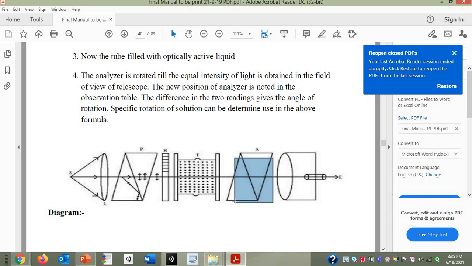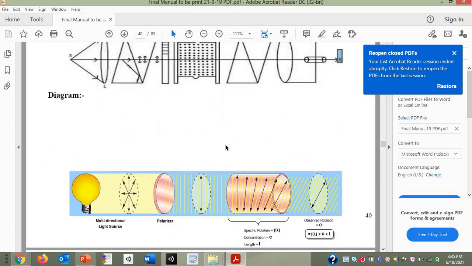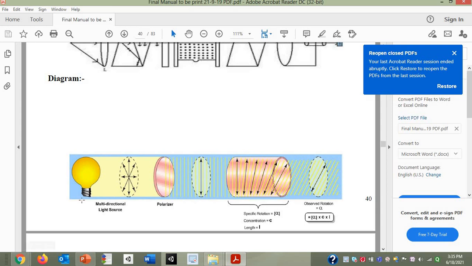At the same time, to perform the analysis related to optical rotation, analyzers are taken into consideration. Whatever is happening with respect to optical activity is seen with the help of the telescope. So this is the conceptual diagram of the Lorentz half shade polarimeter.